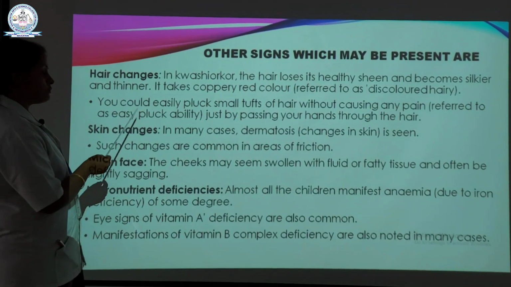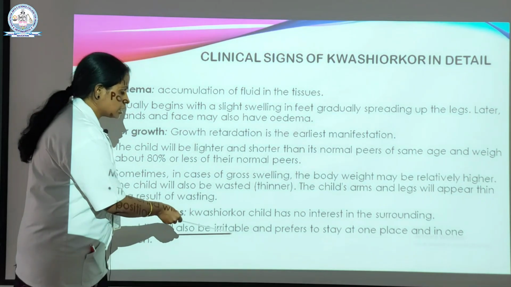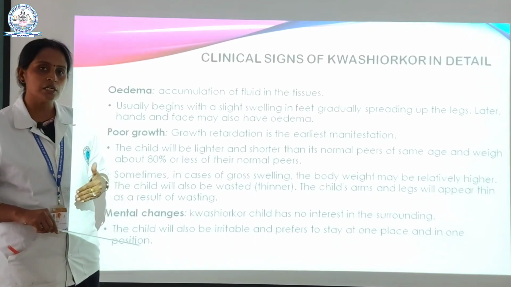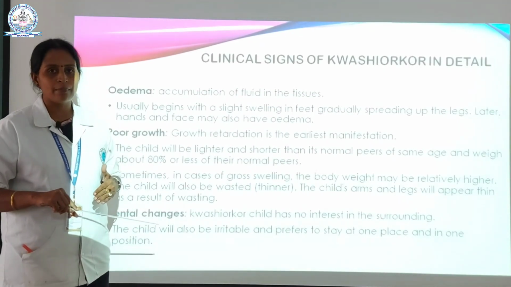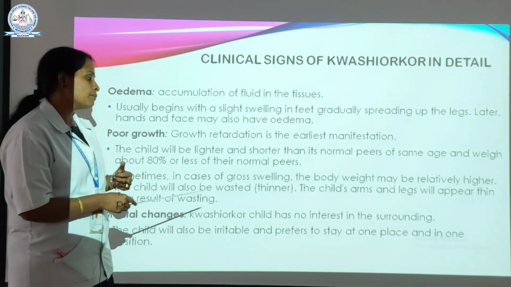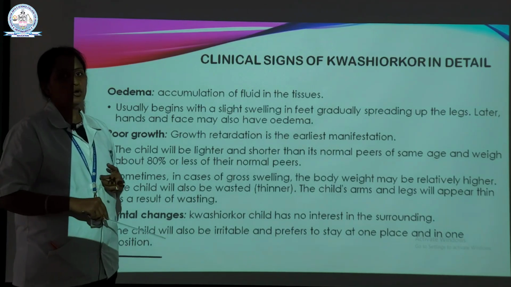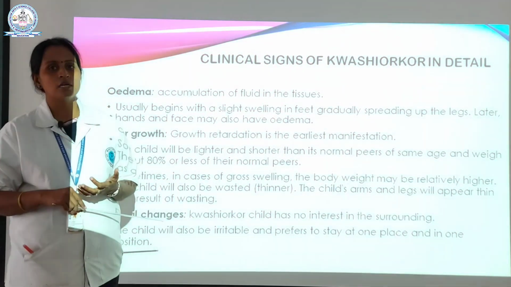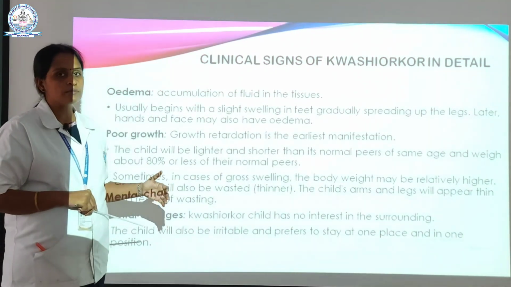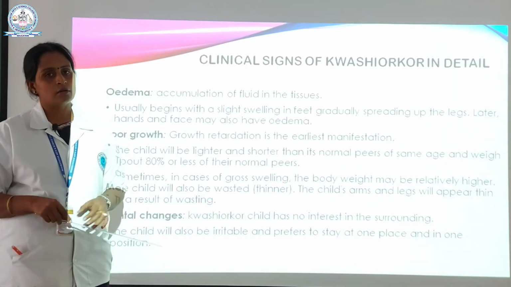And the previous slide: the child will also be irritable. So what is irritable? That is due to the psychological issue. They are not in a normal manner. They are always in an irritable character, and prefer to stay in one place and position. They don't go and mingle with other persons. They do not cooperate with the parents. Problems like these occur due to the kwashiorkor symptoms in a particular kid.